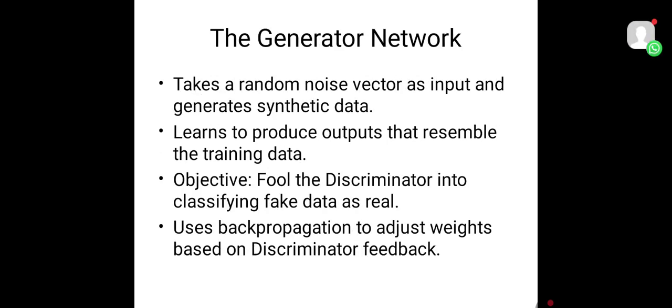And next is the generator network. The generator starts with a random noise input, usually represented as a vector Z. It transforms this noise into meaningful output using multiple neural layers. So the objective of the generator is simple. It produces data that looks so real that the discriminator gets confused. The generator adjusts its weights based on the feedback it receives from the discriminator through backpropagation.